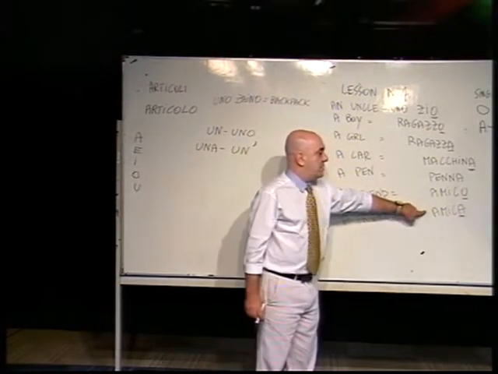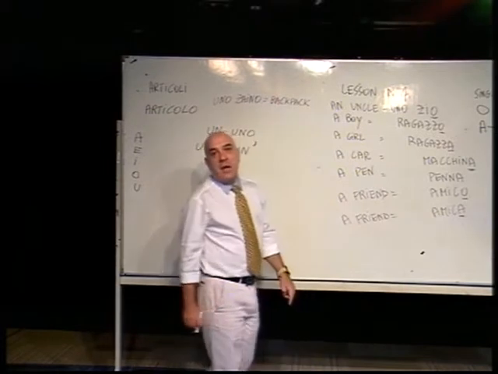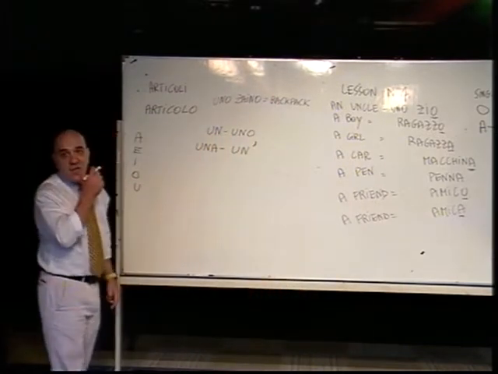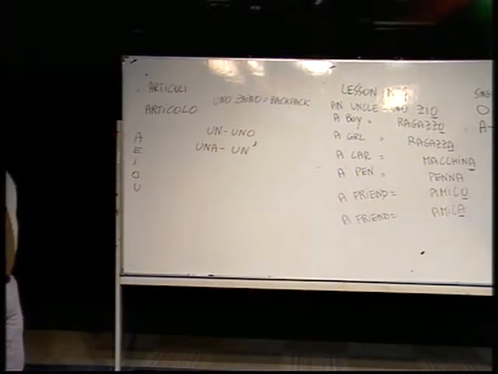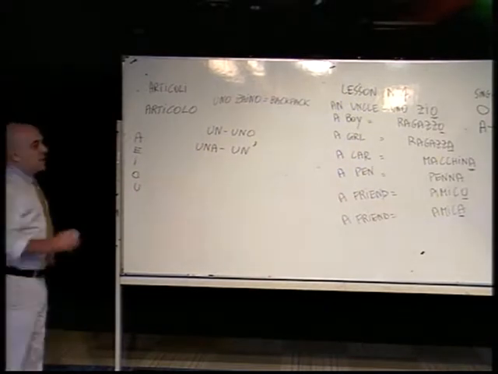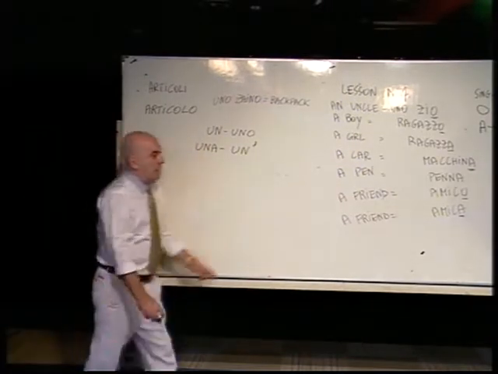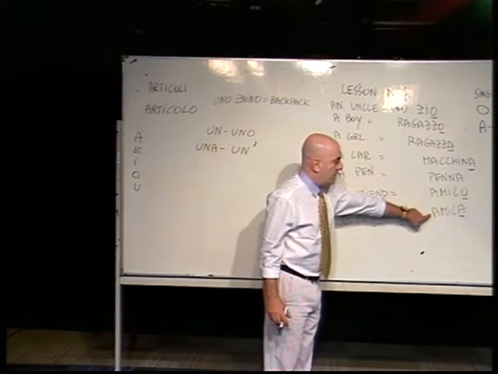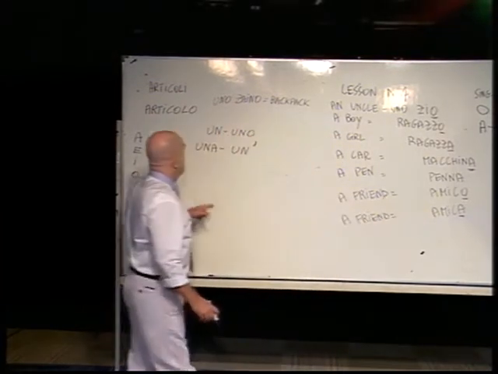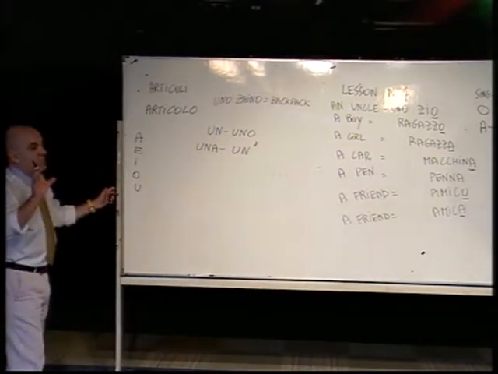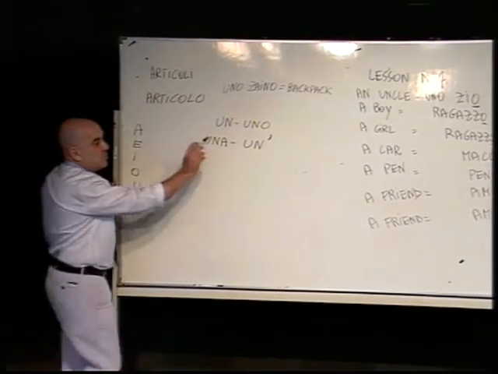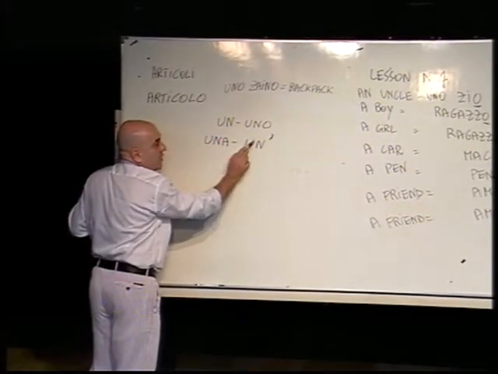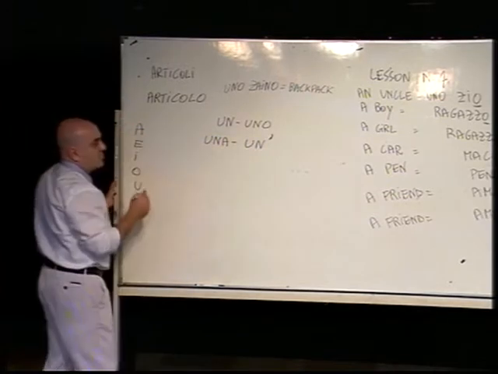Now let's use the word amica. Amica is a friend, one friend, but a female friend. The word starts with the A, with a vowel. So if the feminine word starts with a vowel, you will have to use un with the apostrophe.